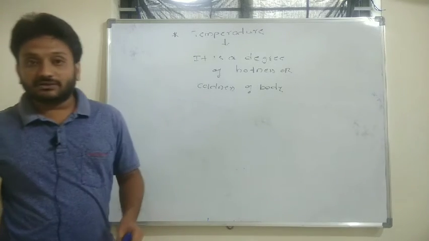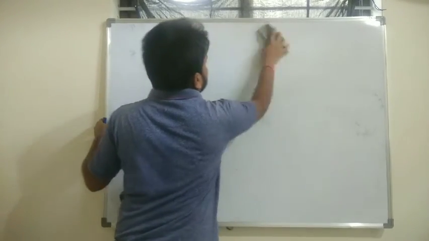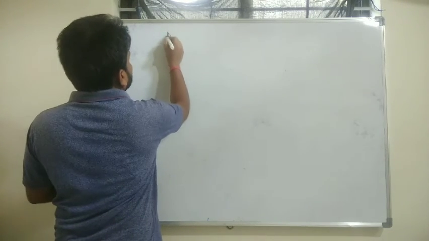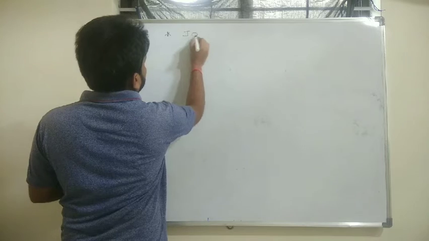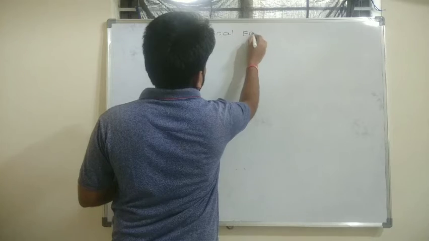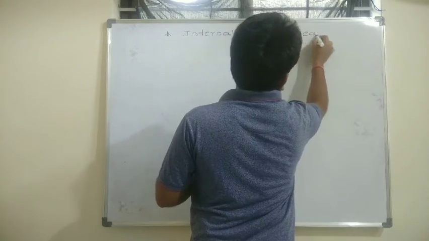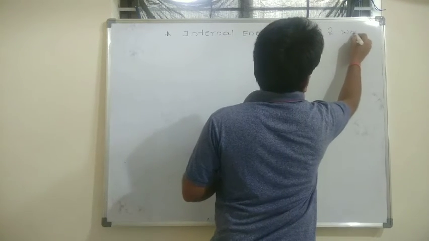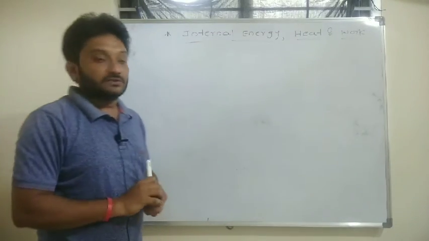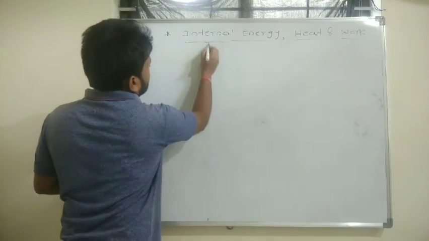Now in today's class, we will be discussing some more important physical quantities of basic thermodynamics. The physical quantities which are very fundamental for thermodynamics are internal energy, heat, and work. These three physical quantities are very essential to understand basic thermodynamics properly. So let us start our discussion on internal energy first.